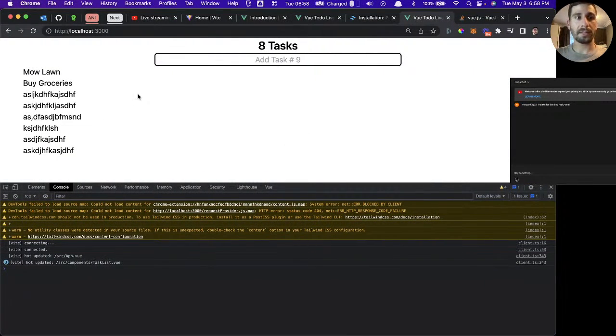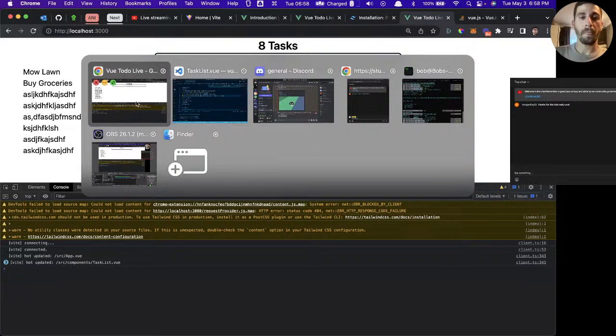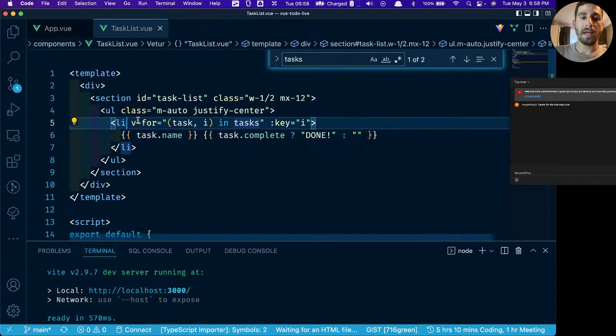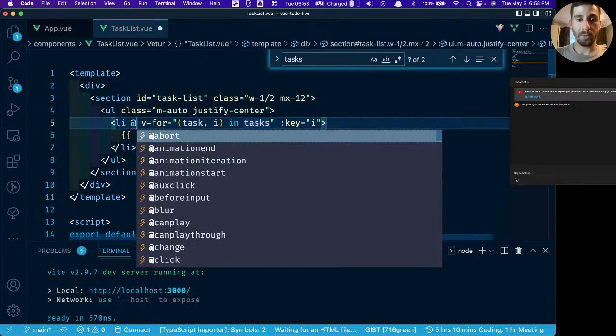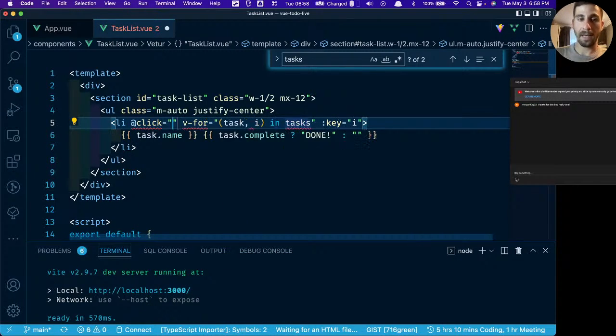So how do we mark this as done now? Let's say we want to click on it, and that's going to toggle the status. So the first thing we're going to do, and this is cool because this isn't a button right here. This is just a list item, but we can give it the same functionality that we would give a button. So we say on click, just like that. And now what do we want it to do? This is where we run into the problem with the emitters.